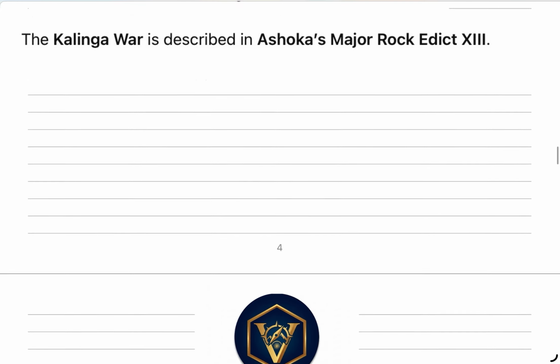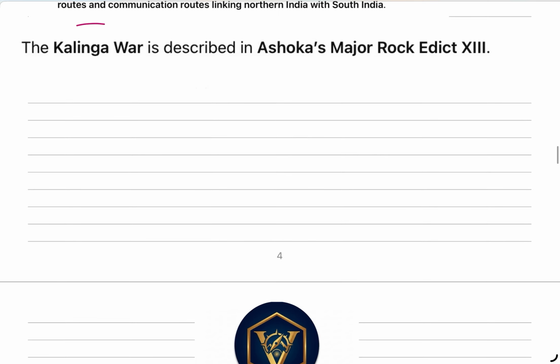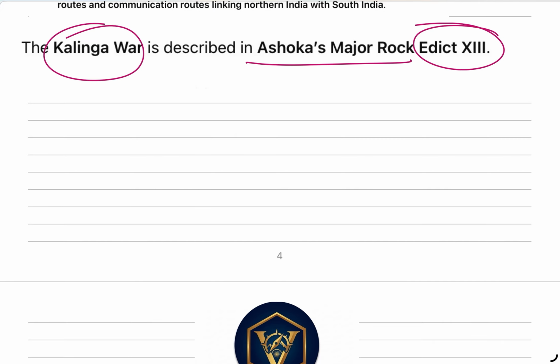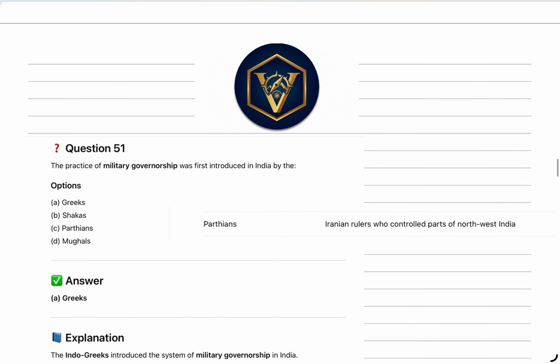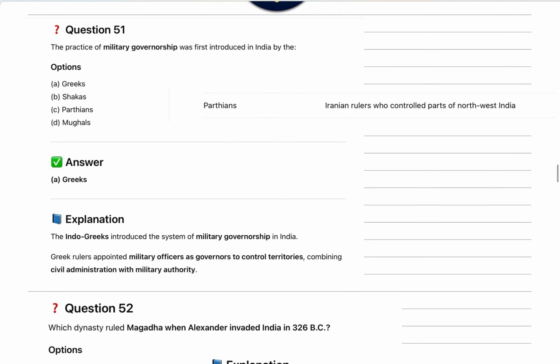Okay, next, Kalinga War. This is important. Asoka's 13th rock edict mentions the Kalinga War, which is a very common and easy question. If these types of questions come, we should get the best out of them.